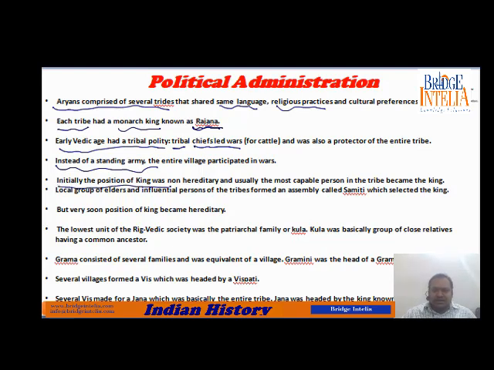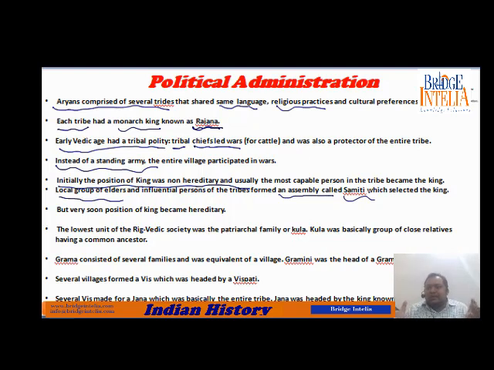So initially the position of the king was not hereditary. Initially, kings were chosen by the people. It was not that the father died and the son would become king. People used to choose the most capable person among the tribe as their next king. So there were proper assemblies. The elderly and influential people of the tribe formed a group known as Samiti.